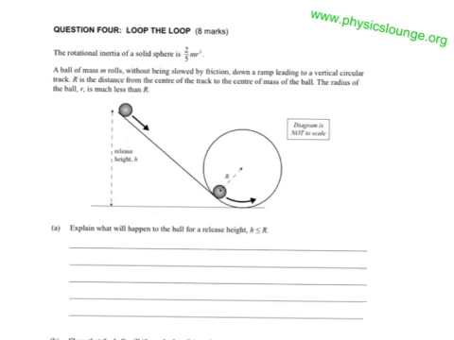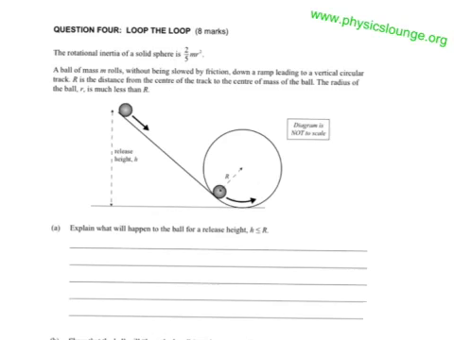So this is the 2009 Scholarship Physics paper, question number 4, and we're looking at a loop-the-loop where we've got a ball rolling down a track and it does a loop presumably and goes off into the distance. We've been given the formula for the rotational inertia of a solid sphere, and we've got a ball of mass m rolling without being slowed by friction, so that's our clue that it's assuming ideal conditions. Without being slowed by friction, it's going down a ramp leading to a vertical circular track.